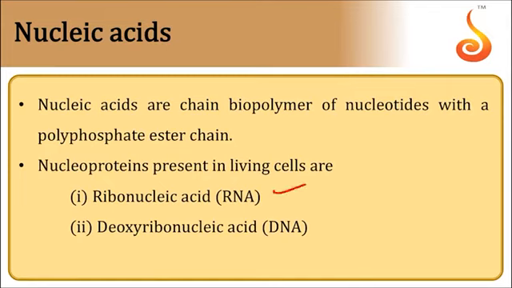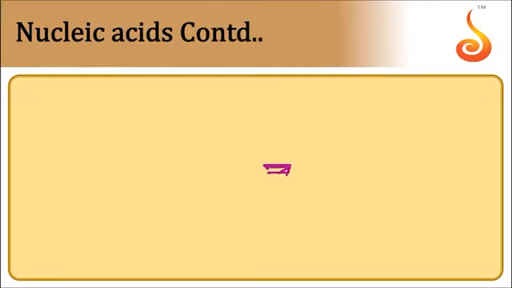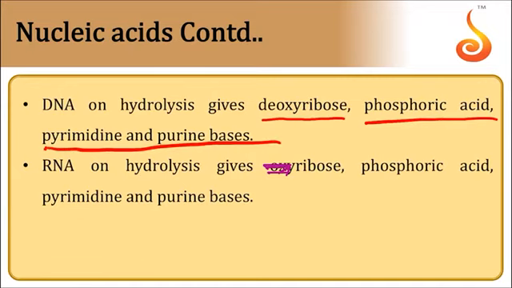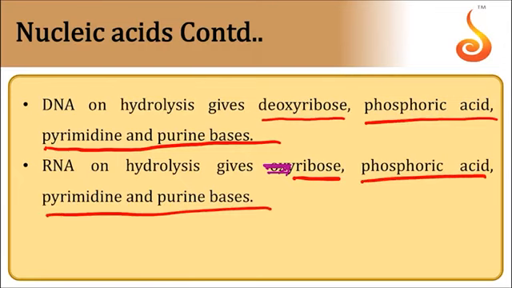These are divided into two types: ribonucleic acid, deoxyribonucleic acid. DNA on hydrolysis gives deoxyribose, phosphoric acid, and a nitrogen base, which may be a pyrimidine base or purine base. But RNA on hydrolysis produces ribose sugar moiety, phosphoric acid, and pyrimidine and purine bases.